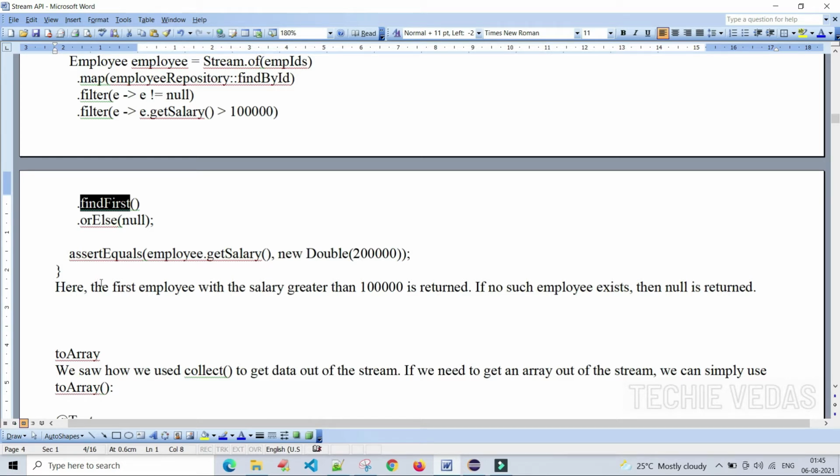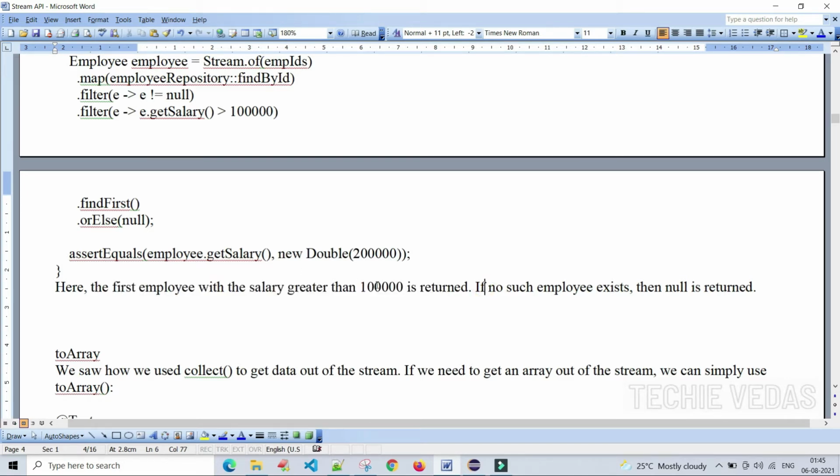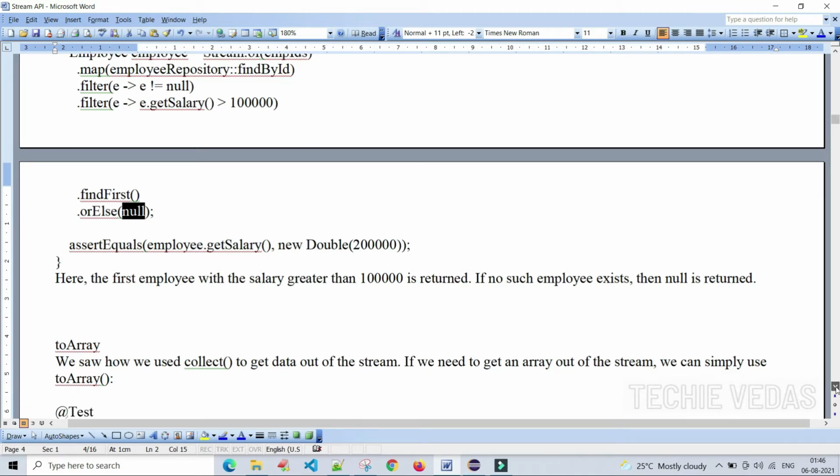Here the filter condition is that it shouldn't be null, not equal to null, and getSalary is greater than 1 lakh. Then we use the findFirst method, dot orElse null. The first employee with a salary greater than 1 lakh is returned. If there is such an employee, it will return that employee's details. But if no such employee exists, meaning no employee is getting a salary greater than 1 lakh, then it simply returns null. Null is returned because we have mentioned findFirst based upon this condition: the first occurrence, and if it is not available, simply return null. You understand, right?